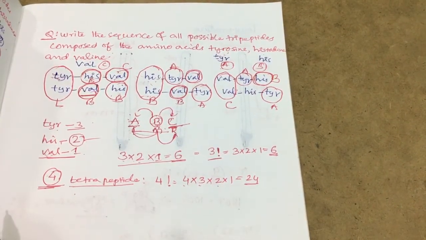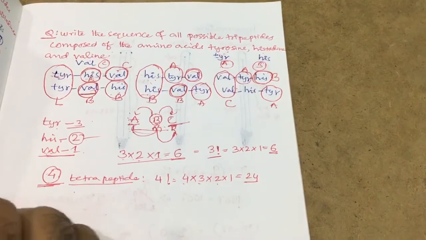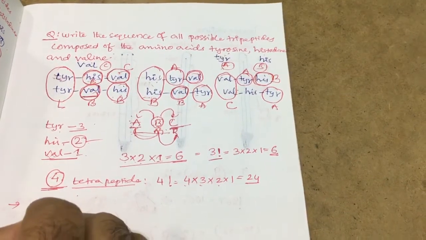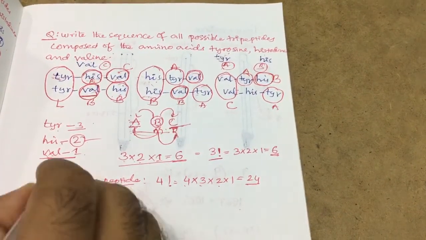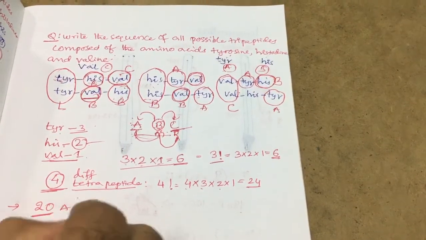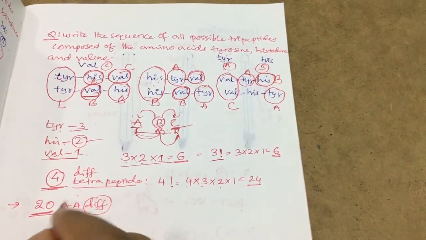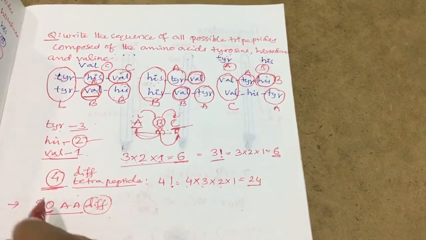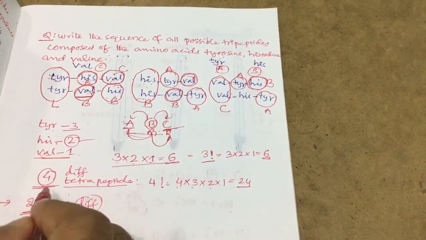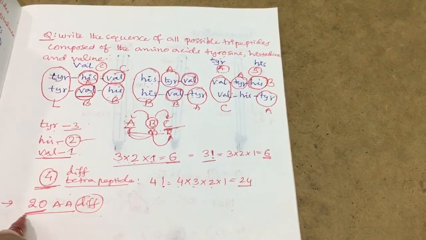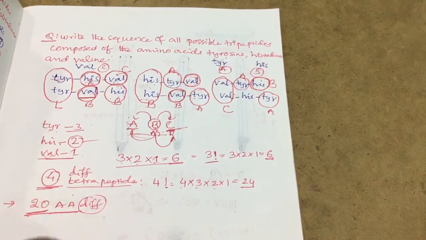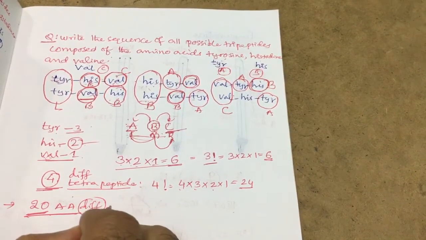24 tetrapeptides are possible. For example, if the question is given with 20 different amino acids, here also different amino acids are given, consider. That time, more than 2, 3, 4 is there, that is tetrapeptide, pentapeptide, like this. This is considered a polypeptide because the number of amino acids is large. So how many polypeptides are possible?